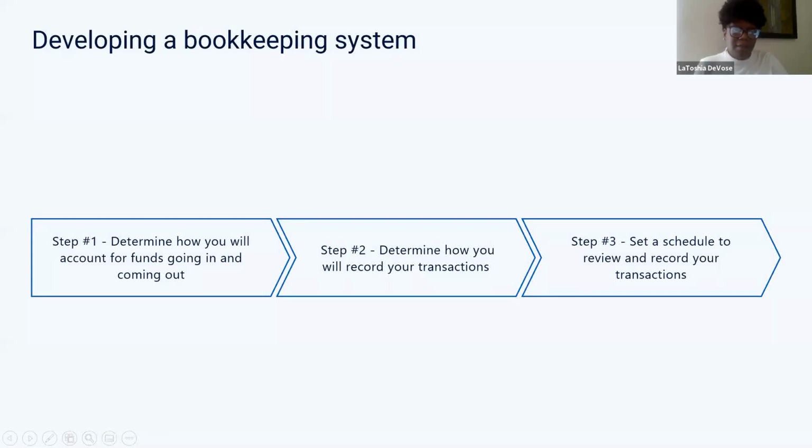So developing a basic bookkeeping system consists of 3 steps. Step 1 is determining how you will account for funds coming in and going out. Step 2 is determining how you will record your transactions. And then step 3 is setting a schedule to record and review your transactions and sticking to it.